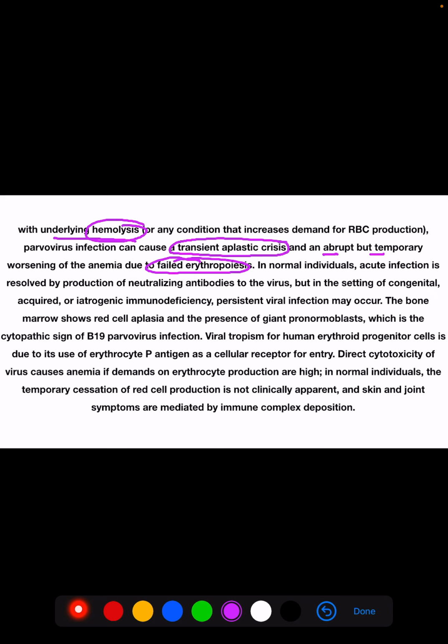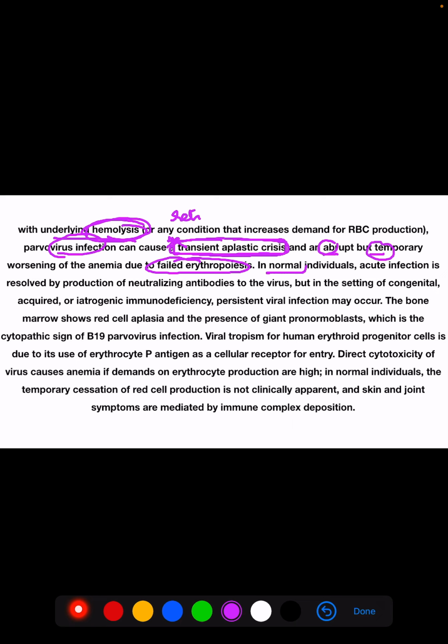Normally there will be reticulocytosis if there is hemolysis, but because of this parvovirus infection, there will be a transient aplastic crisis. It is abrupt, but it is temporary.